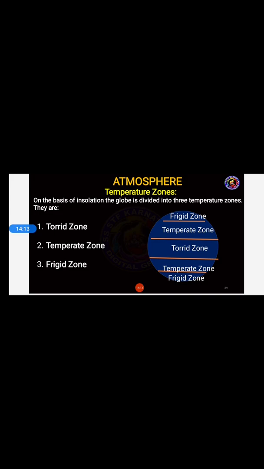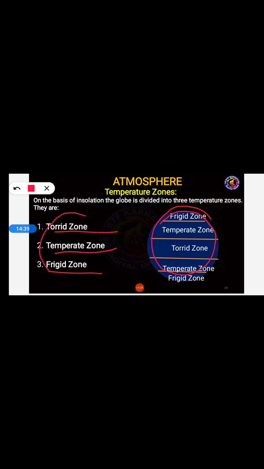On that basis, the globe is divided into 3 temperature zones: torrid zone, temperate zone, frigid zone. Got it?